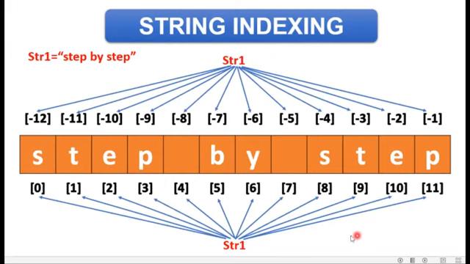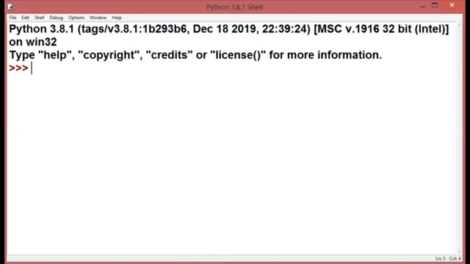So let's understand everything with the help of practical. We are moving back onto the coding part. Now if I say str1 is equal to learn. I have taken a very small string so that I can show you everything one by one. Now I'm going to show you how I can use my index numbers in my print function, right? So str1 of 0. I have written the 0 index inside square brackets and I'm closing my print function.